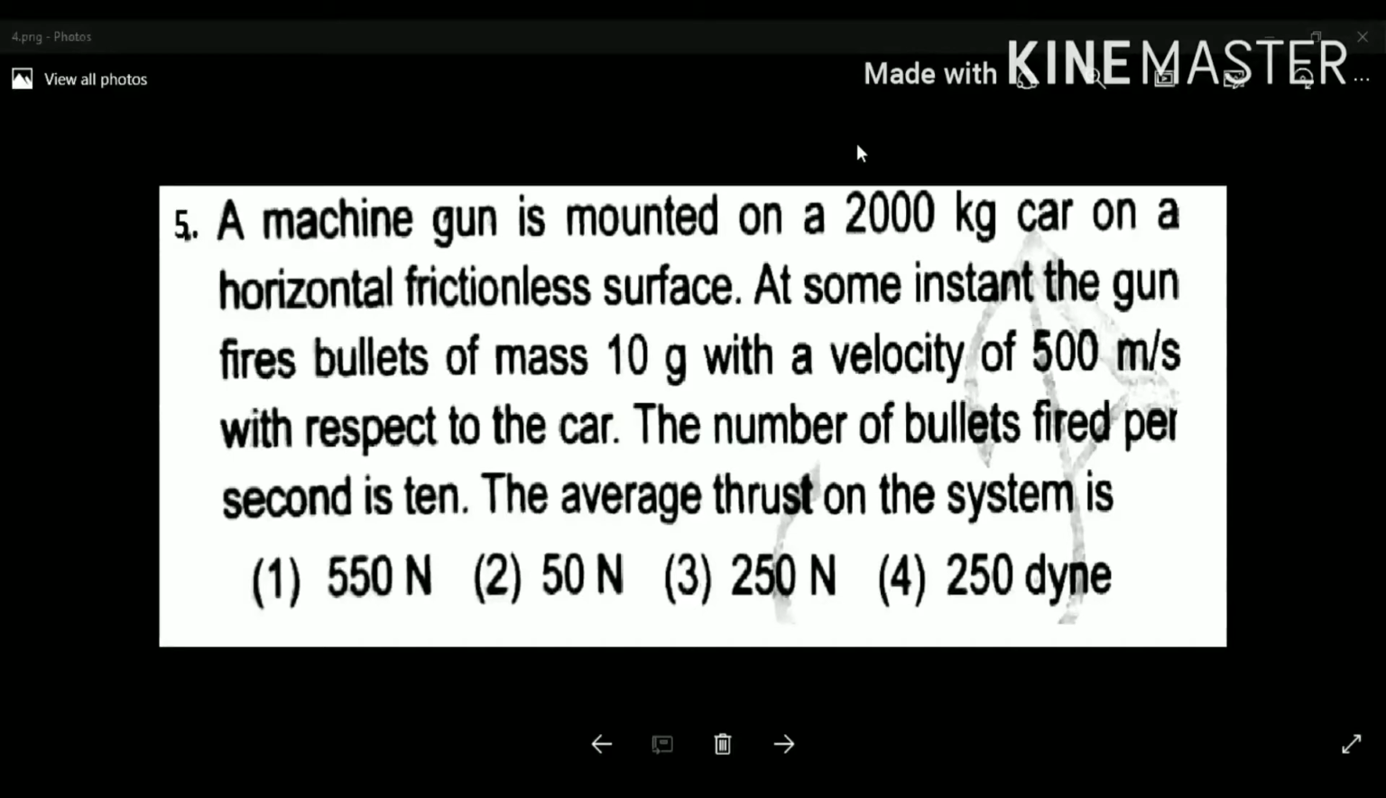A machine gun is mounted on a 2000 kg car on a horizontal frictionless surface. At some instant, the gun fires a bullet of mass 10 gram with velocity 500 meter per second with respect to the car. The number of bullets fired per second is 10. The average thrust on the system is?